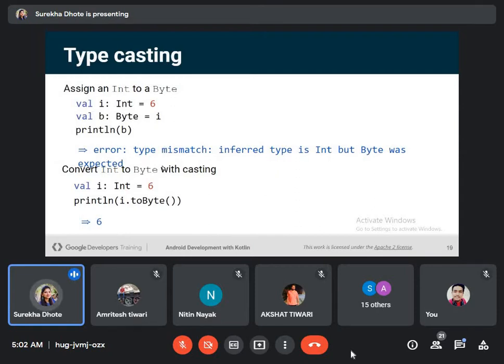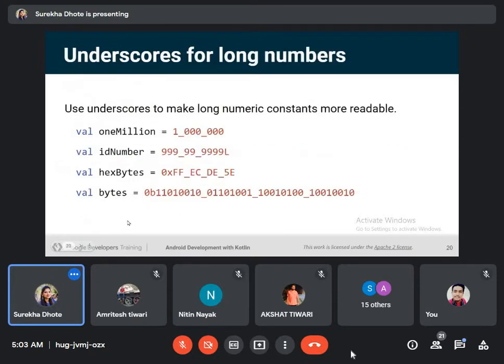So how we can correct this, or how we can overcome this error? For this we will convert int to byte with casting. So here the syntax is i.toByte. toByte is the function, and we will get the output.